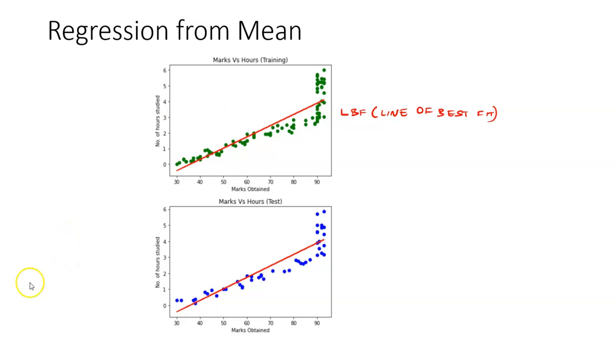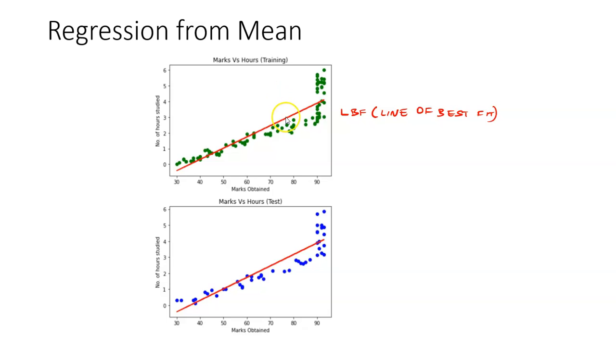That is why this study of relationship between two variables, or even one dependent variable and two or more independent variables, is known as regression. Okay, this is a case of simple linear regression, right? If I have more independent variables and a single dependent variable, it is a case of multiple linear regression.